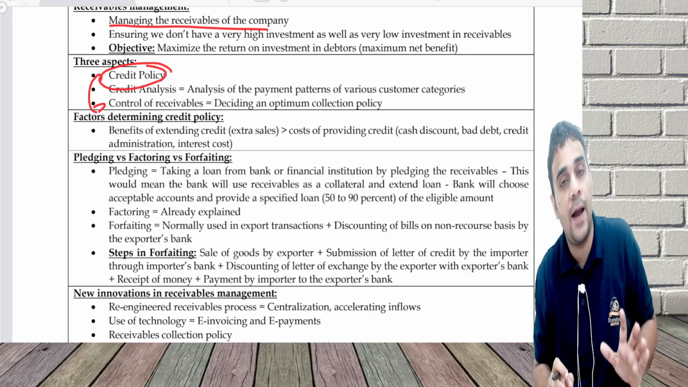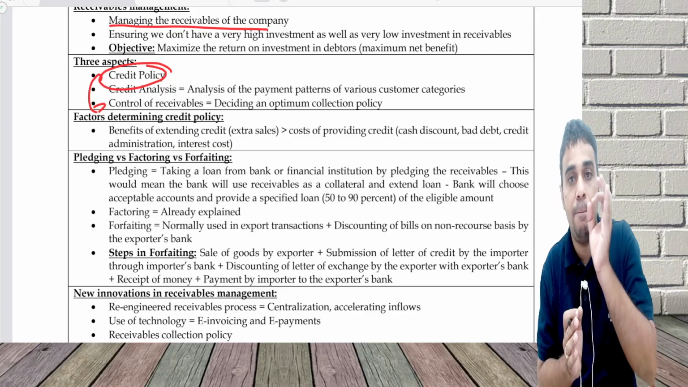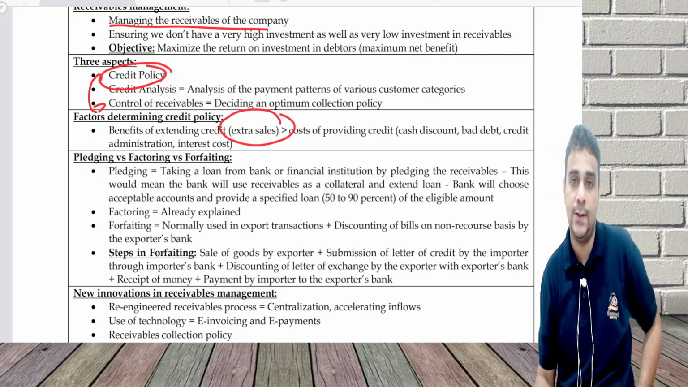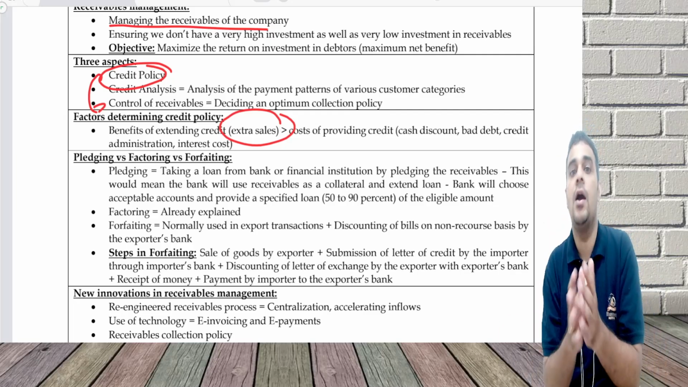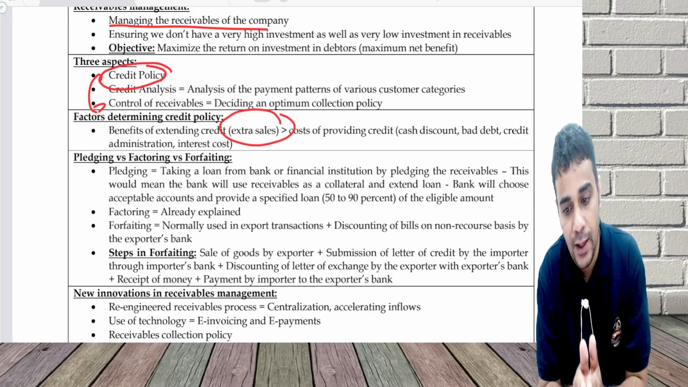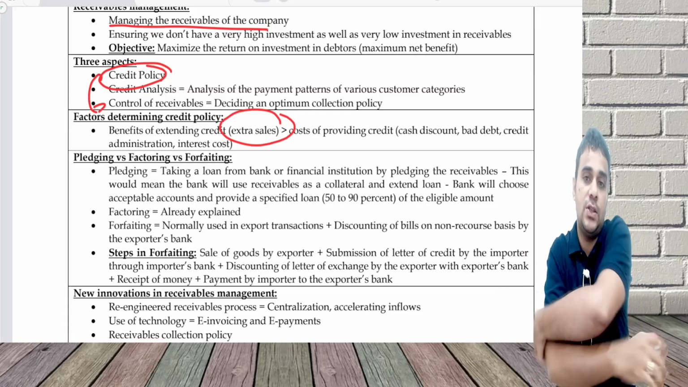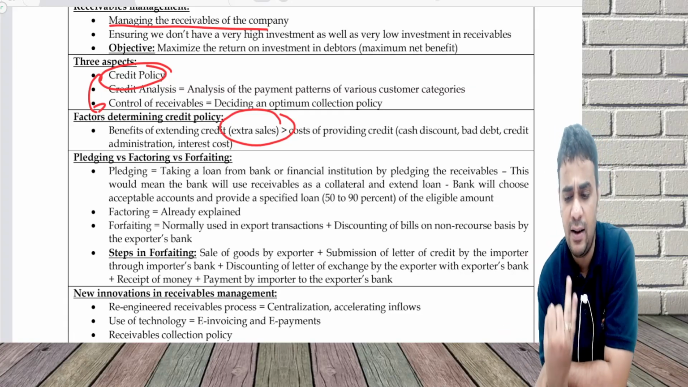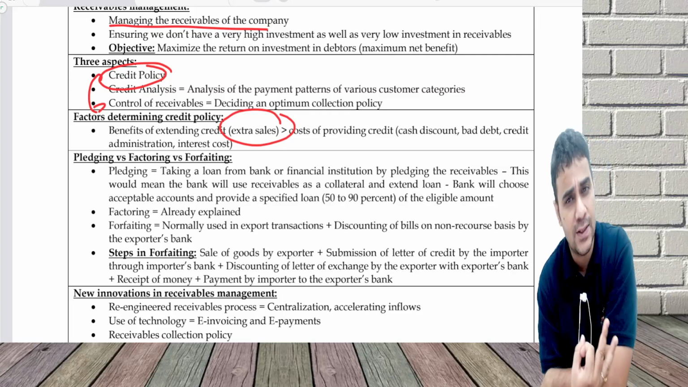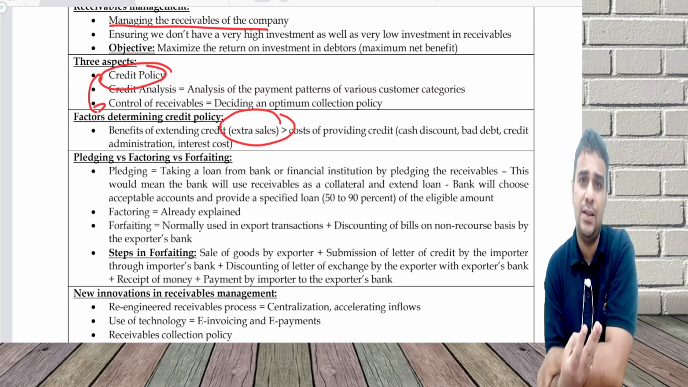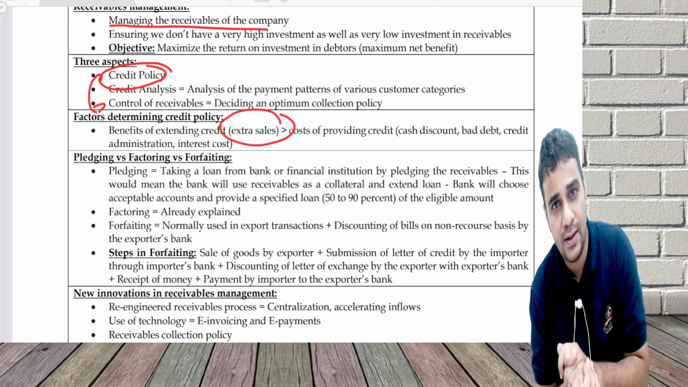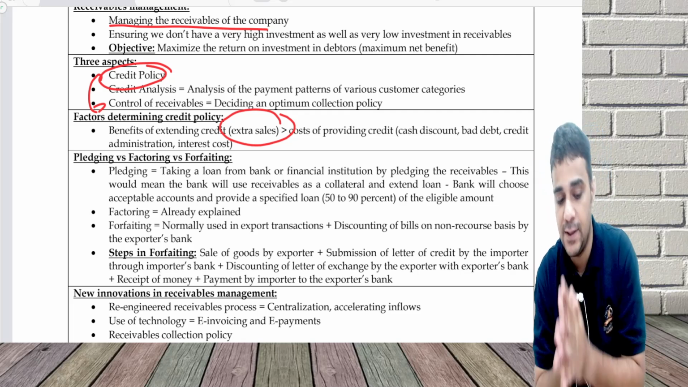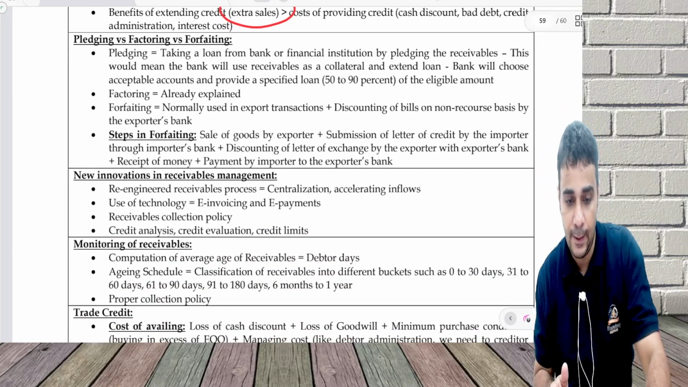Now, what are the factors determining the credit policy? The benefit. What is the benefit? Extra sales give extra contribution. The benefit should be more than the cost. What is the cost of giving credit? Cash discount can be there, bad debt can be there, credit administration cost can be there, interest cost can be there. All these extra costs I incur. If the benefits are more, give higher credit. If benefits are less, don't give credit.